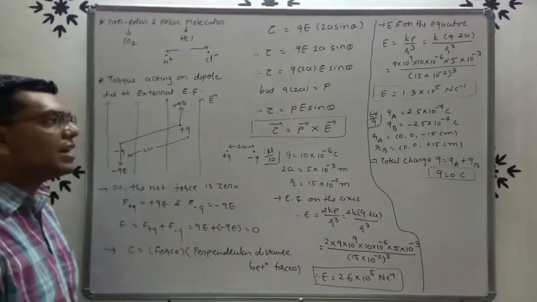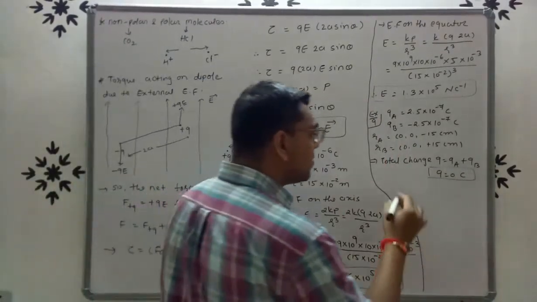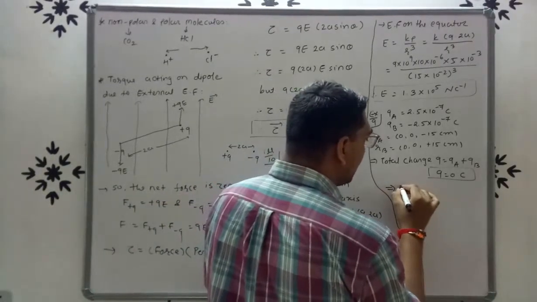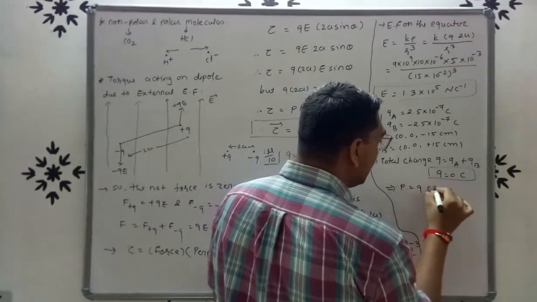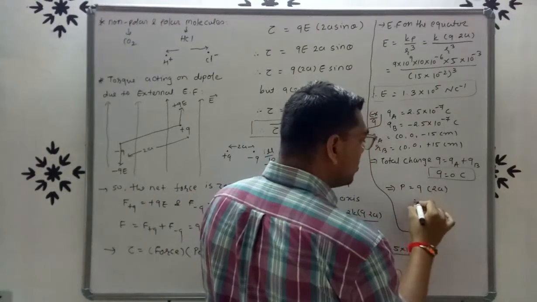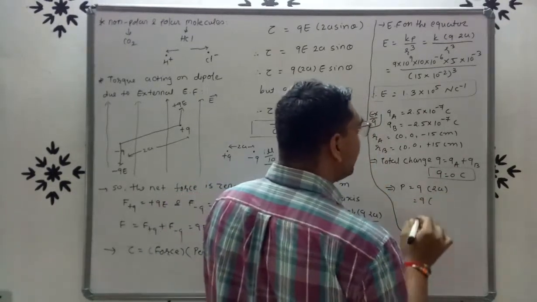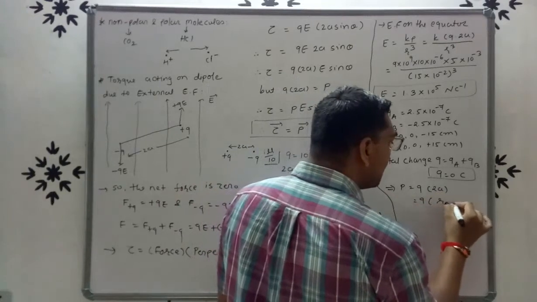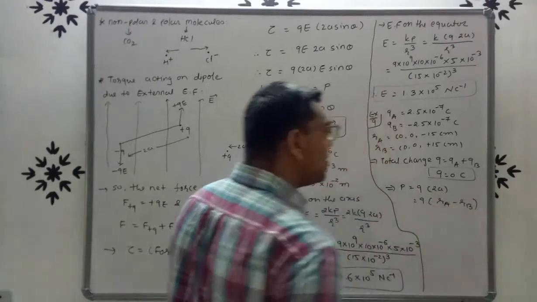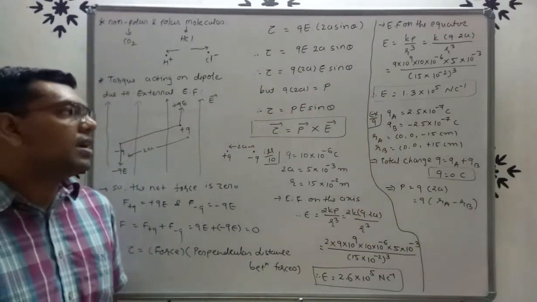The formula of electric dipole moment is P equals Q into 2A. So Q as it is, and 2A is the distance between the two charges, that is RA minus RB, right?